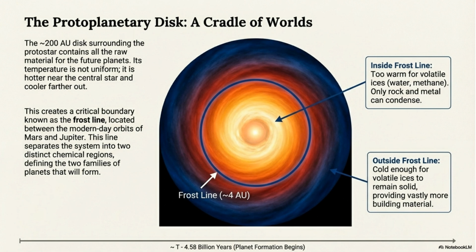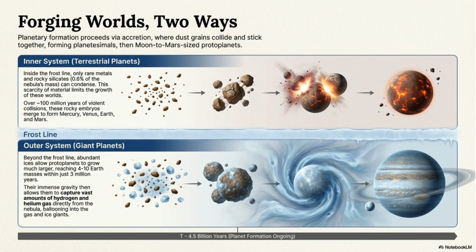The protoplanetary disk was the cradle of worlds. A critical boundary, the frost line, separated the system into two chemical regions. Inside the line, only rock and metal could condense. Outside, volatile ices provided vast amounts of building material.